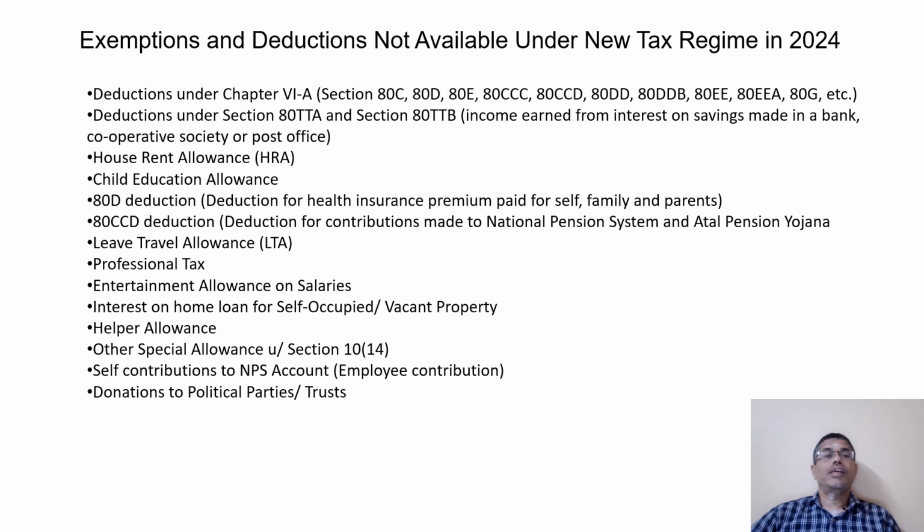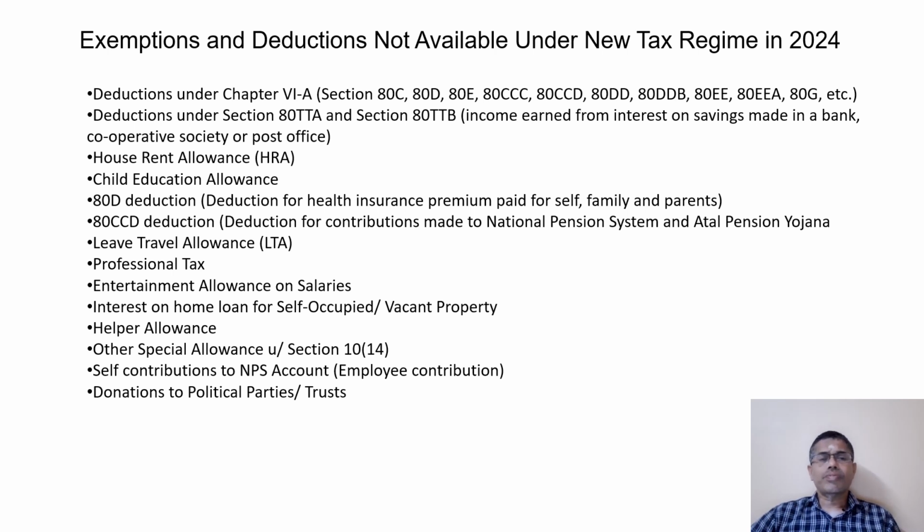Next, let us see exemptions and deductions not available under the new tax regime in assessment year 2024-25, that is financial year 2023-24. First one is deduction under Chapter VI-A, that is 80C investments like LIC and all, 80D mediclaim premium, 80E education loan, 80CCD and 80DD.